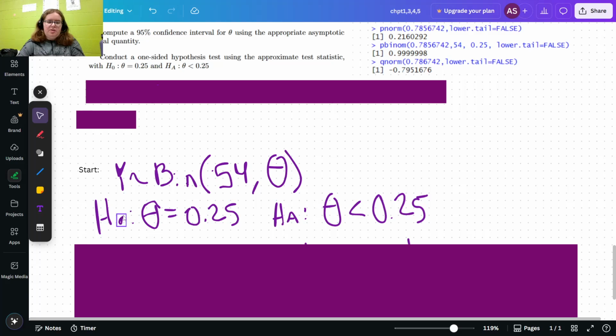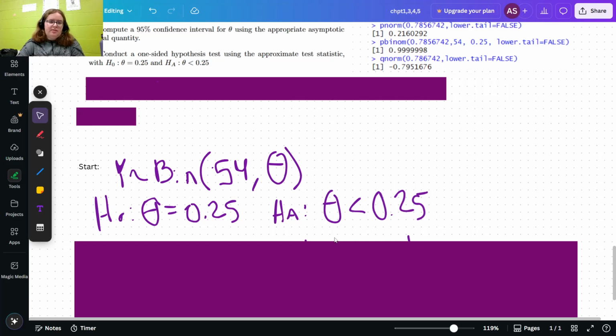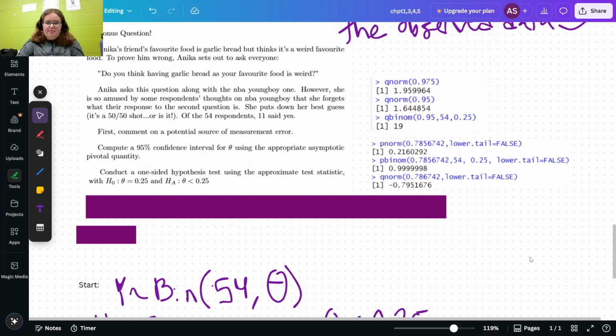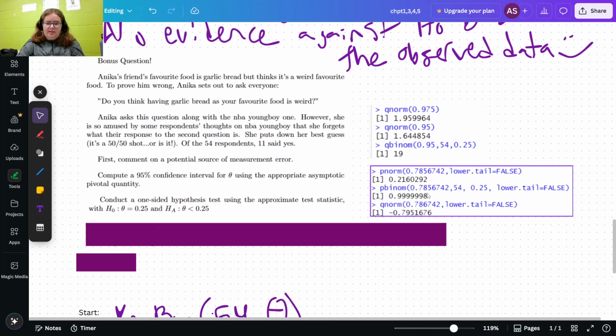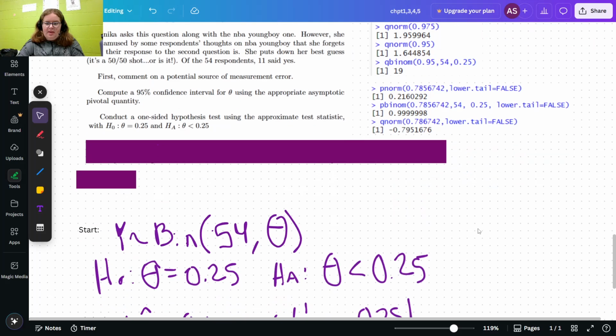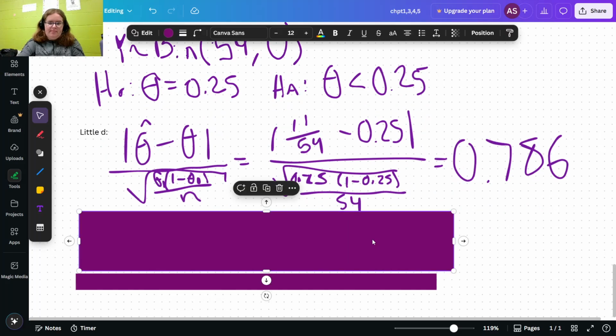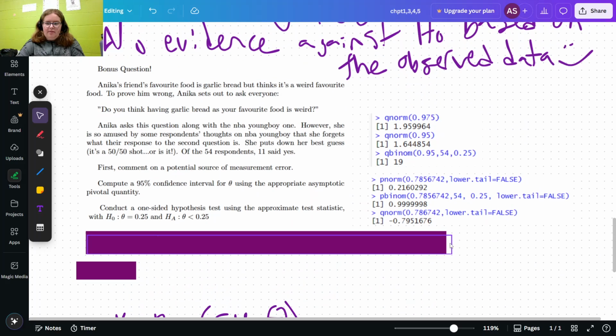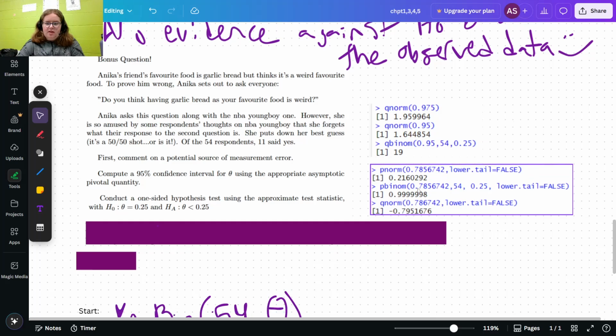So we first define our distribution and our null hypothesis and our alternative. And then we calculate our little d, which is this 0.786. So then luckily our R code, you can see, okay, we got our 0.786. Well, I think that one's a typo there. Oh well. But then we go along here and our p-value of d 0.786 is this 0.216 value here, which we got from the p-norm of this guy, lower tail equals false.